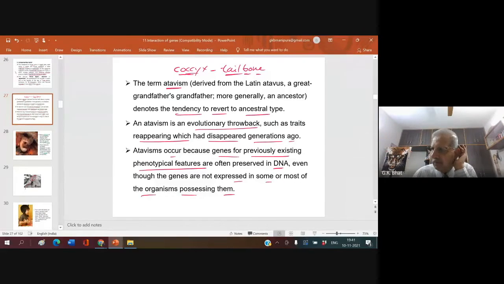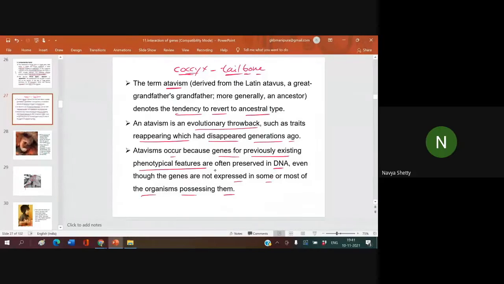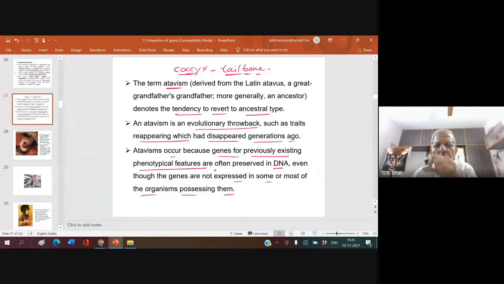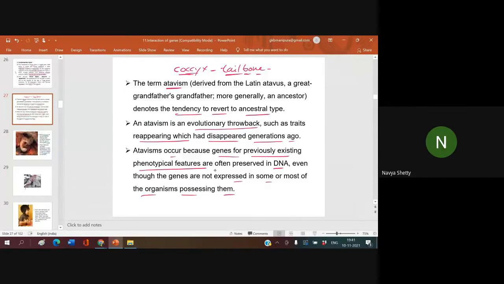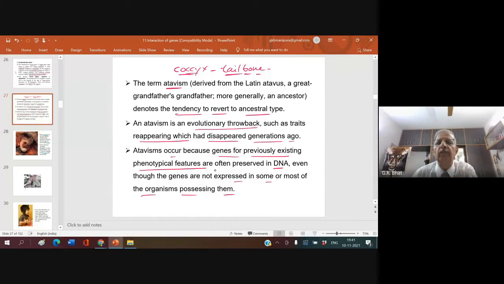When you don't have a tail, why should you have a tailbone? Because throughout generations, your ancestor had that tail. Am I right? Yes, sir. Your ancestor had the tail, and therefore you are still showing the tailbone. And therefore, what we can presume is that even today we have a gene which can be responsible for phenotypic expression of tail. But because of evolution, because you never required a tail, if the tail was there, it would be another problem.